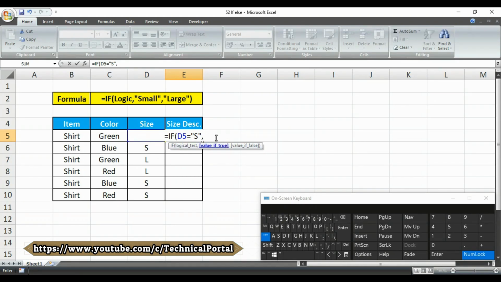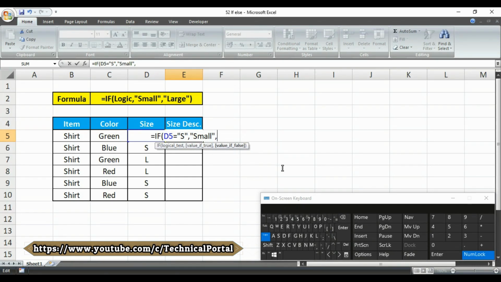Now it is asking for a value if true, so simply write small in double quotation, so that whenever the cell contains S, it will return small. And it is now asking for a value if false.